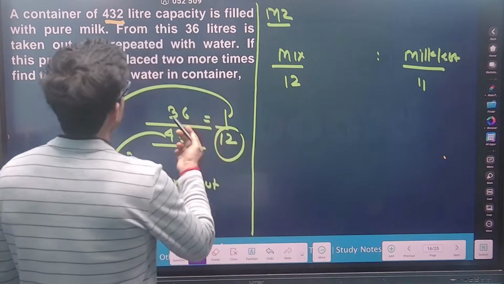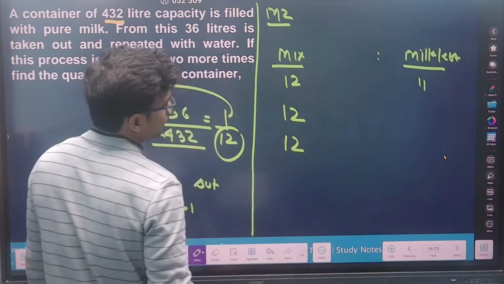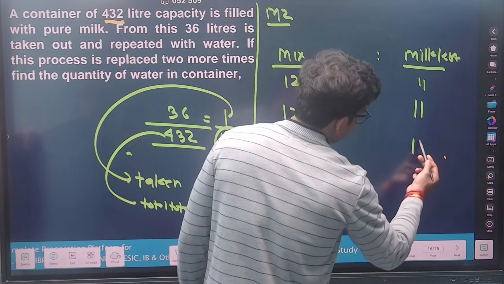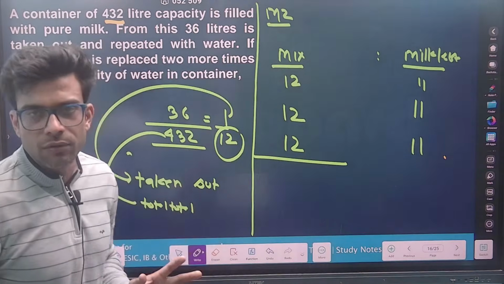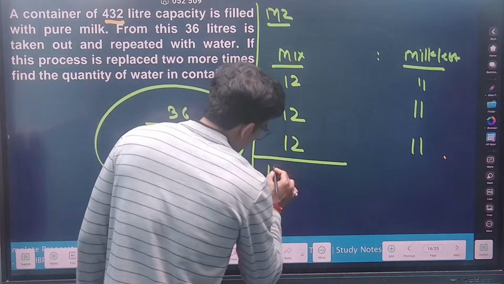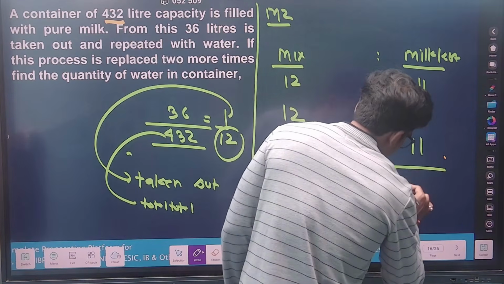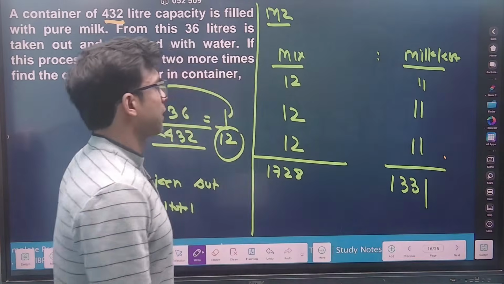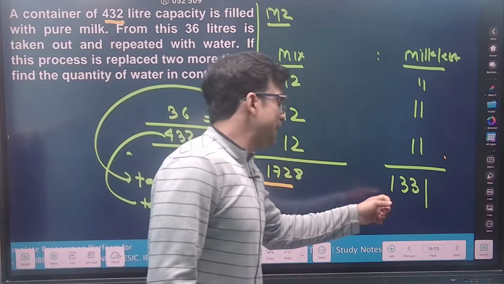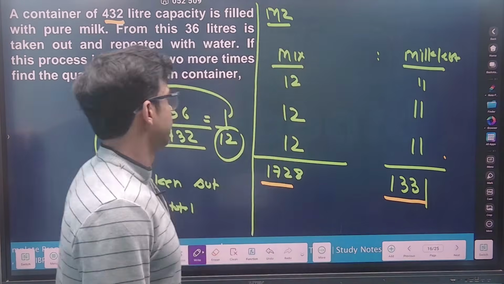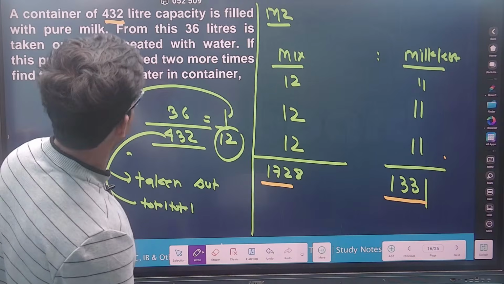And this is going for 2 more times, which means total 12 becomes, and 12 will become, and this again becomes 11, 11, 11, 11. This is 12 ka cube. I have taught you to learn the 12 ka cube, which is 1728, and it's very easy for 11: 1, 3, 3, 1. I hope you are getting it. So in this total mixture, according to the ratio, the milk left is 1331. Isn't it, guys? If this process is repeated 2 more times, find the quantity of water.